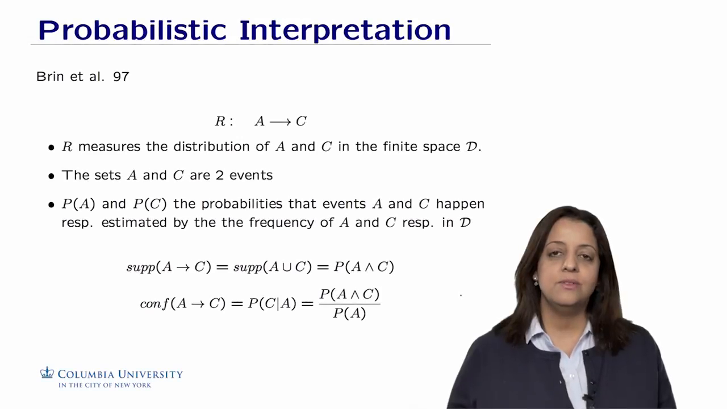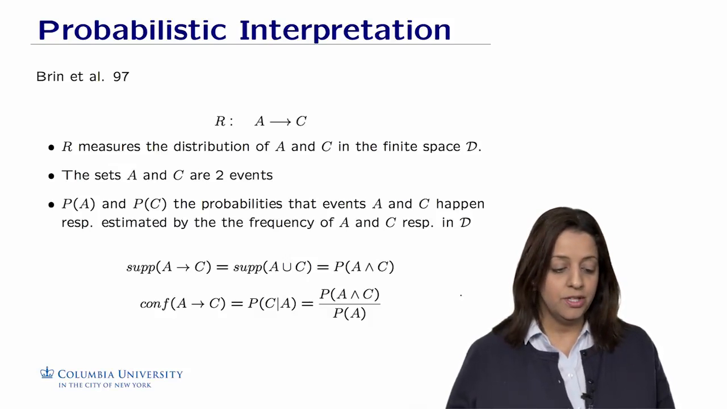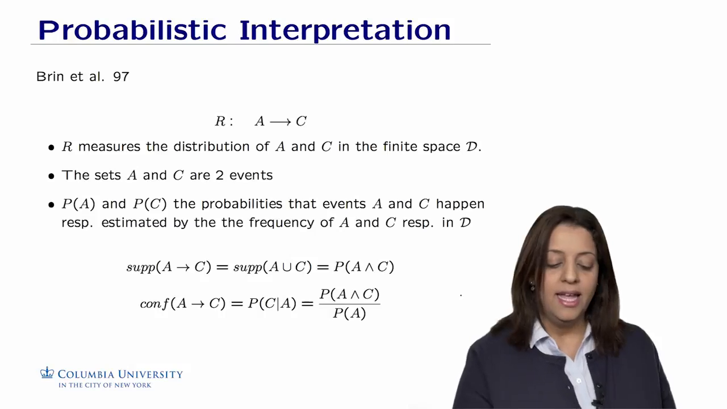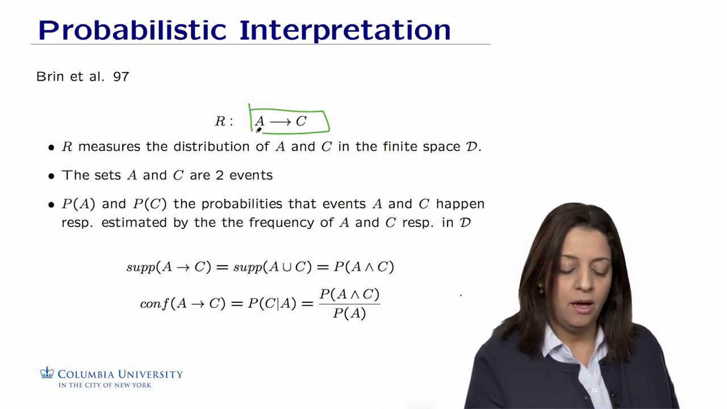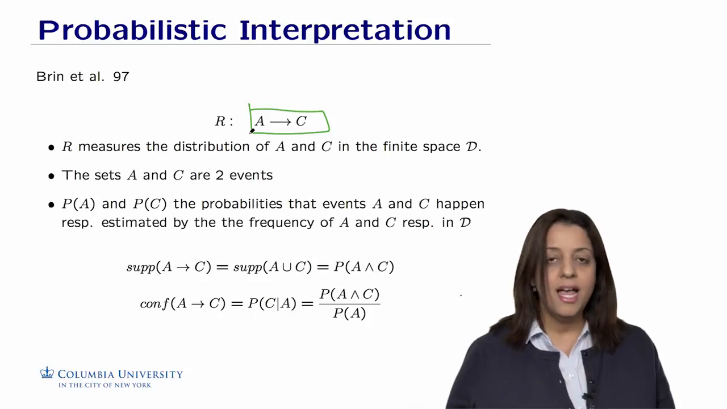So this is how association rules are generated based on a set of frequent item sets. There have also been some efforts in formalizing the task of association rules with a probabilistic interpretation and framework. This was actually proposed by Brin and his co-workers in 1997, in which an association rule A implies C, in which A is called the antecedent and C the consequent of the rule, is expressed as a distribution of A and C in the finite space of the data set D.